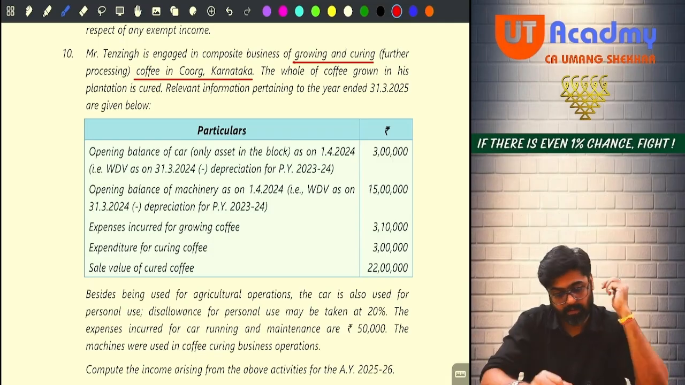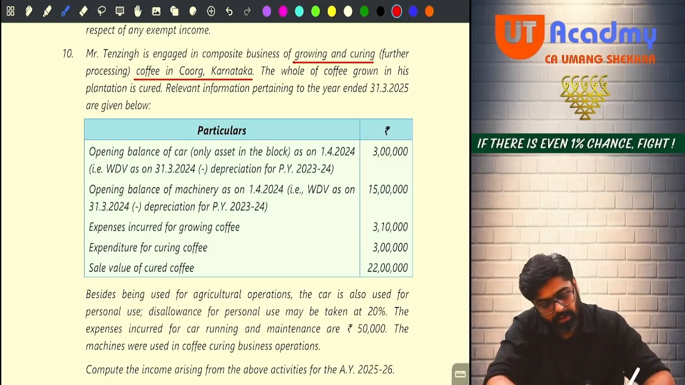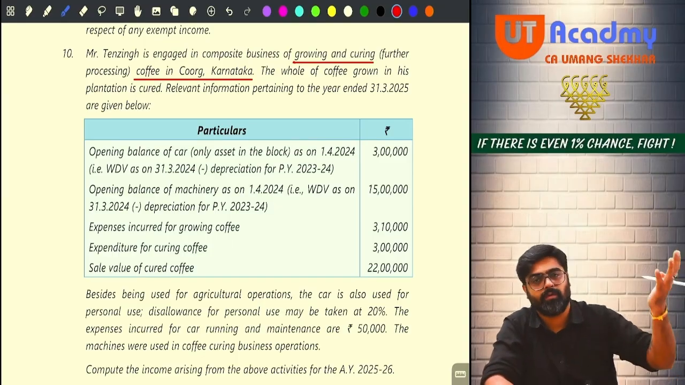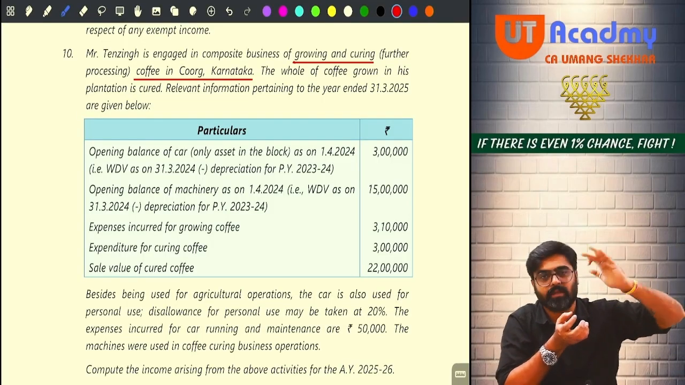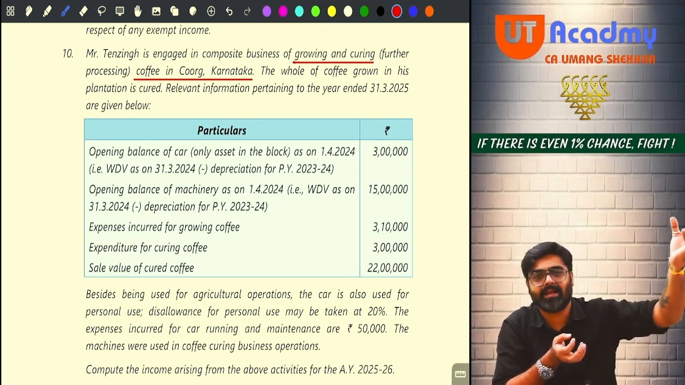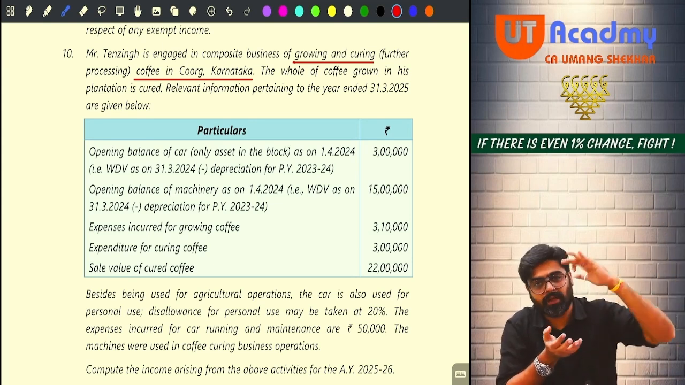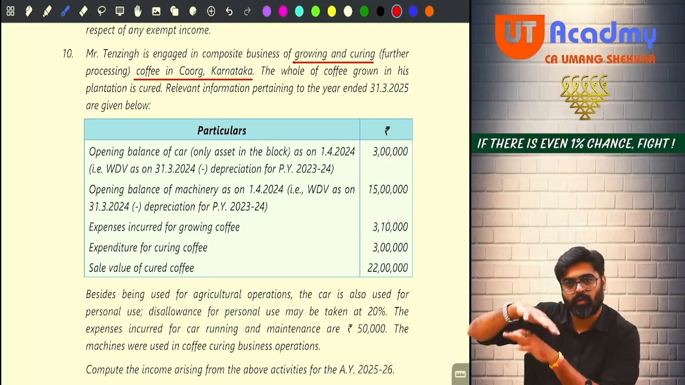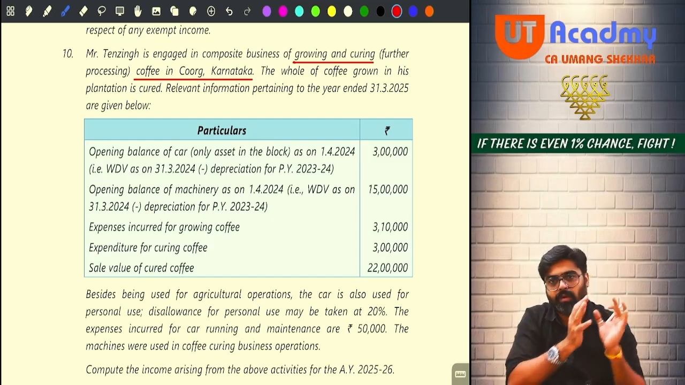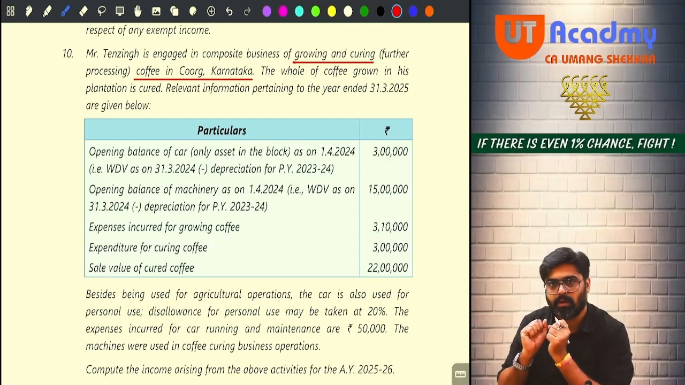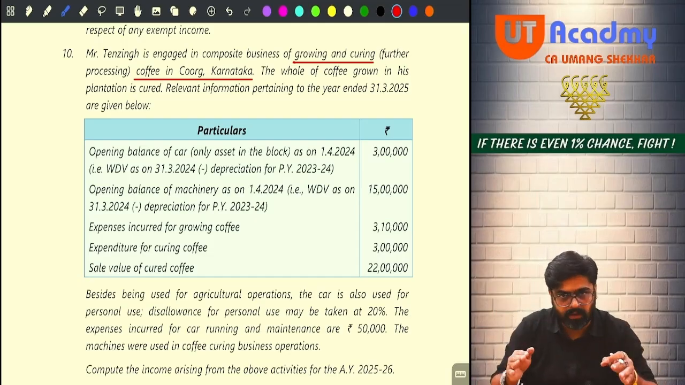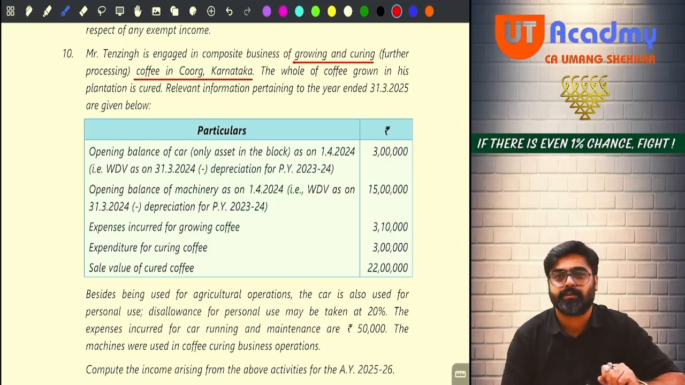75-25. But the whole of the coffee grown in his plantation is cured. Whatever coffee he grows, he doesn't sell anything out of that. If he sells, then it will become his agricultural income. But he doesn't sell. He brings the entire coffee grown and cures it. So whatever profit will be there from 100% coffee grown and cured, that profit will be split 75 and 25. But you will have to calculate that profit first.